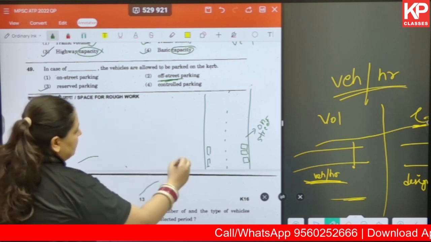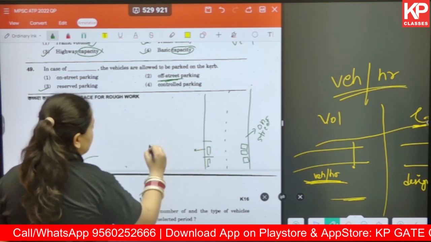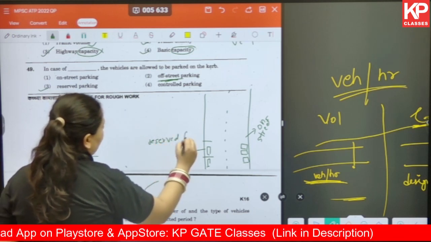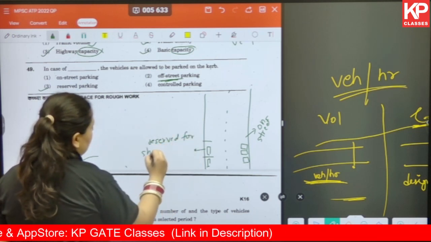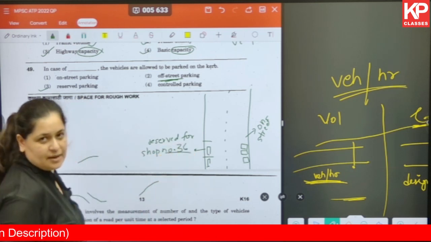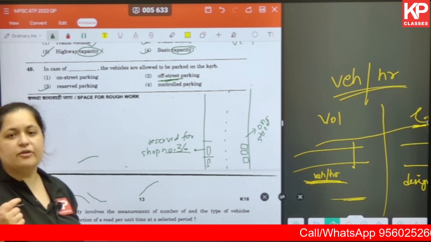Let's say on a particular road, this particular parking lot has been reserved for shop number 36, for example. Okay, that is a reserved parking. Let's say we are talking about some kind of a township.